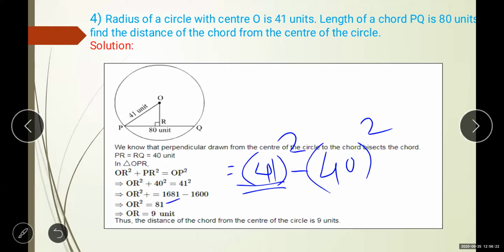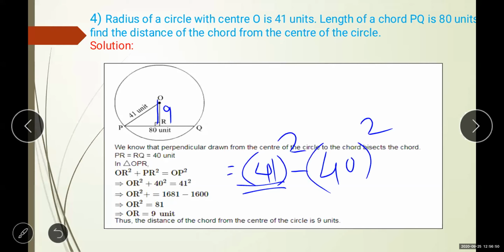Now take the square root. If you are taking the square root of OR square, square root cancels, you get only OR, and square root of 81 is 9. So what is the distance? It is 9 unit. At the last answer, the distance of the chord from the center of the circle is 9 unit.